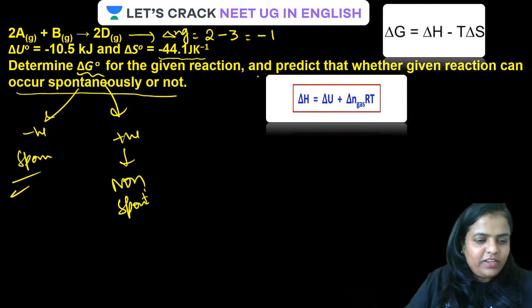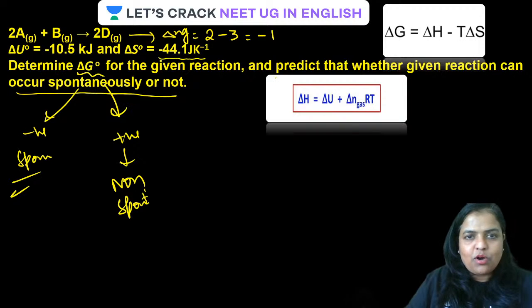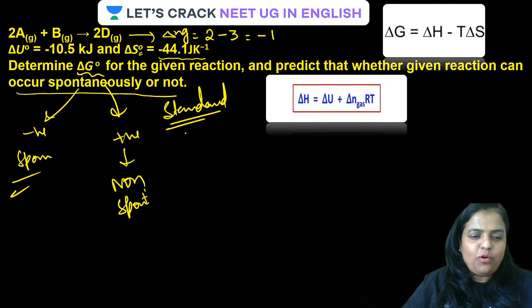Delta U is already given. Then what else is given, guys? The temperature is also given, because naught means what? Naught means standard. Standard condition में temperature कितना होता है? 25 degrees centigrade.